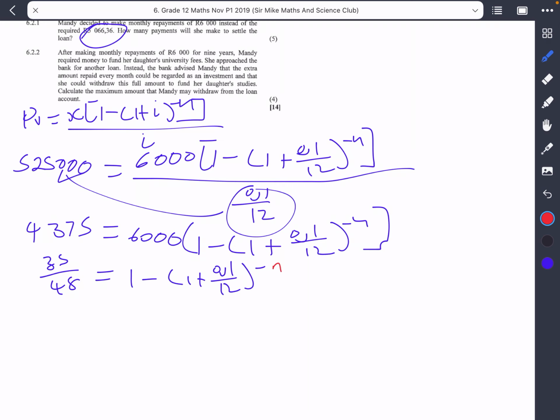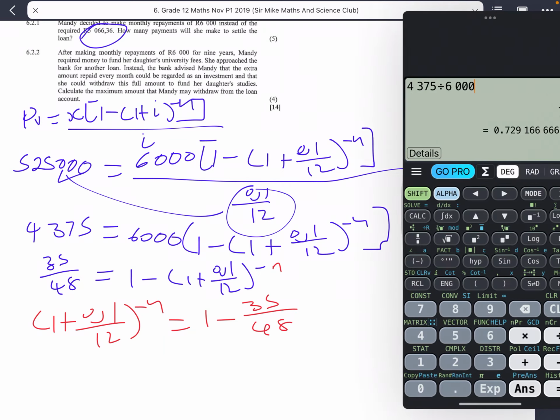So in this case, what I would eventually have is 1 plus 0.1 divided by 12, all of that to the negative n. So this would be 1 minus 35 divided by 48. I'm just going to put that again into the calculator.